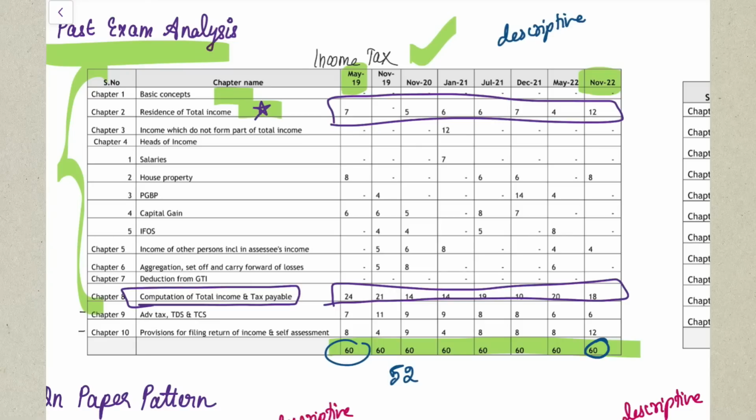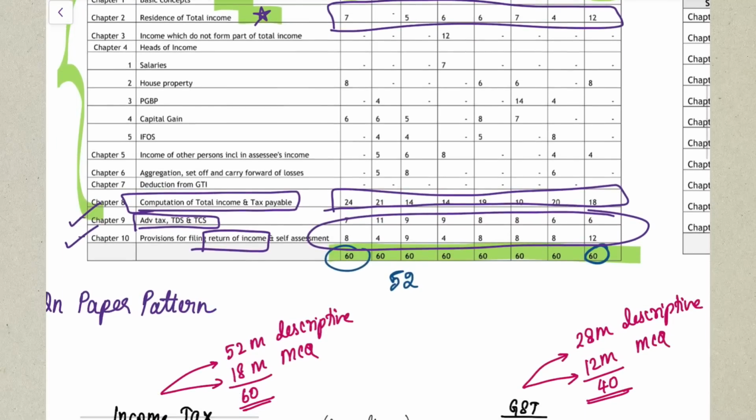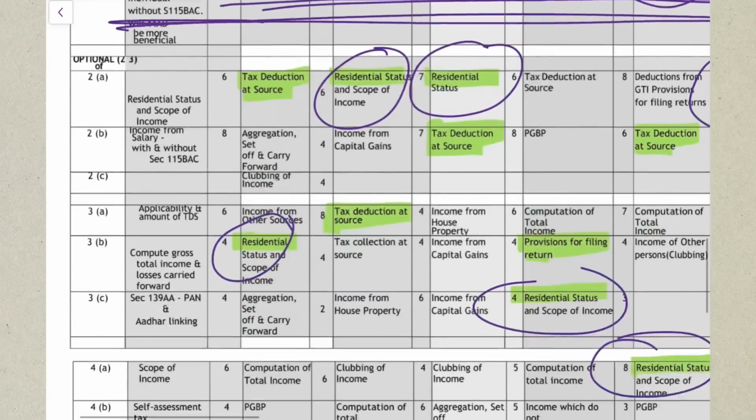Yes. After that, if you see the return of income and advance tax, TDS and TCS chapters, your chapter number 9 and chapter number 10, from these also in every attempt a question is being asked. And to be more specific, these provisions of return of income are there, no?